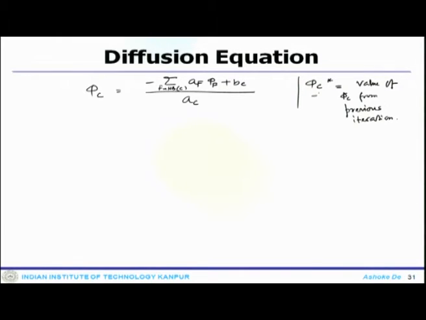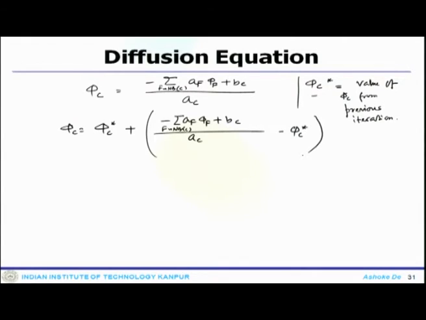I will do the addition, so I will have minus the summation over f going to nb(C) of a_F phi_F plus b_C, divided by a_C, minus phi_C star. So, I have just added phi_C on one side and subtracted phi_C.